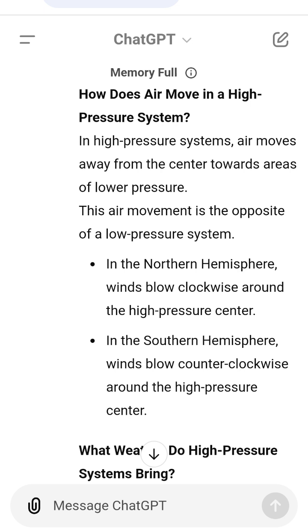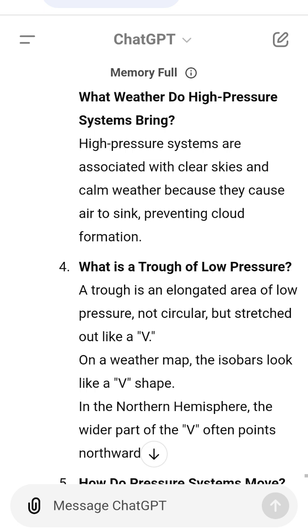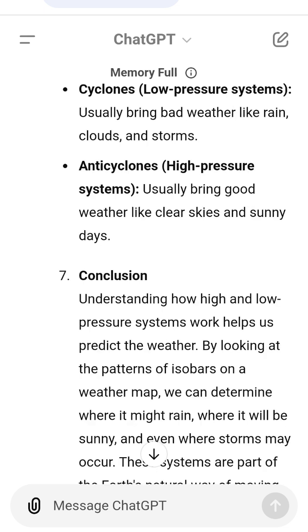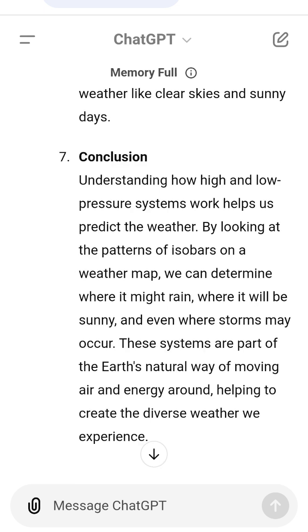7. Conclusion. Understanding how high and low pressure systems work helps us predict the weather. By looking at the patterns of isobars on a weather map, we can determine where it might rain, where it will be sunny, and even where storms may occur. These systems are part of the Earth's natural way of moving air and energy around, helping to create the diverse weather we experience.